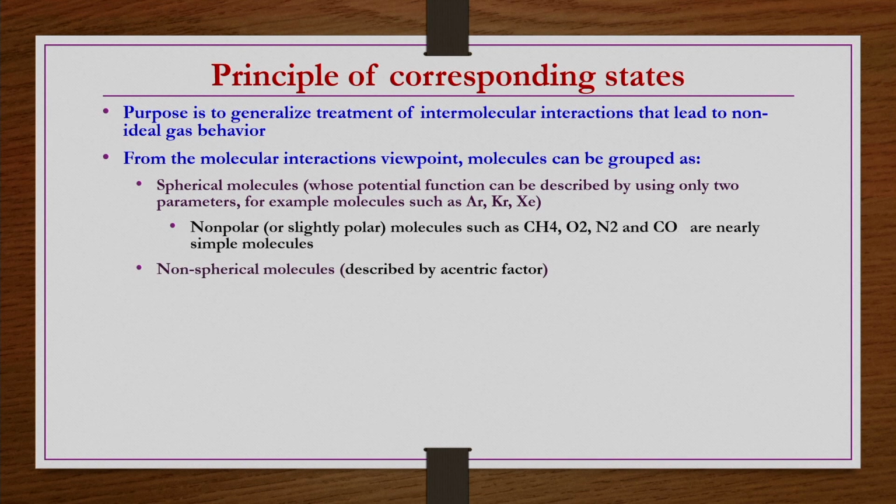Then we have non-spherical molecules, which are described by the eccentric factor. If the intermolecular potential of a particular gas cannot be described by a two parameter model, then we can bring in a third parameter, which we call the eccentric factor. If this eccentric factor is 0, then we can call those molecules spherical molecules, simple molecules or spherically symmetric molecules.